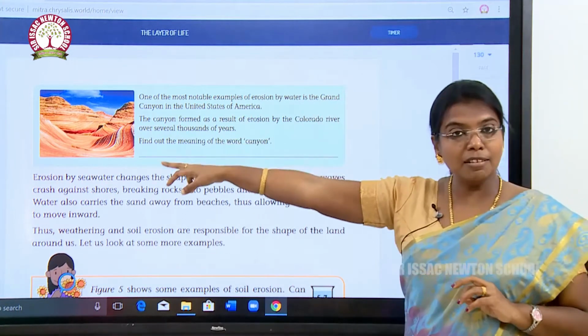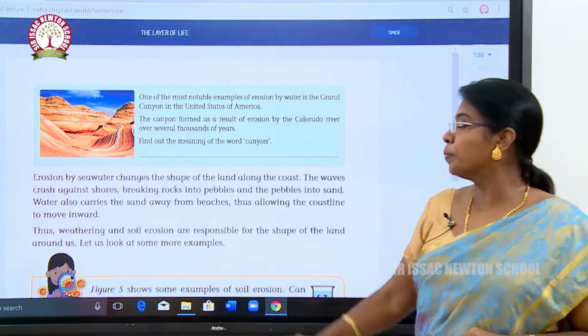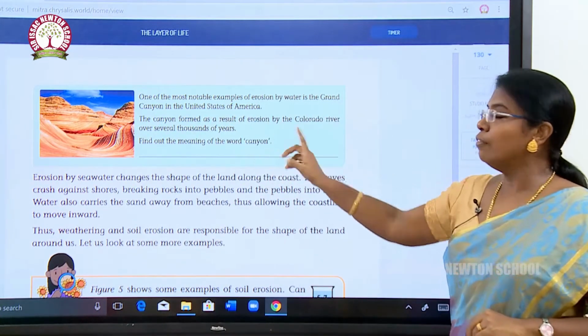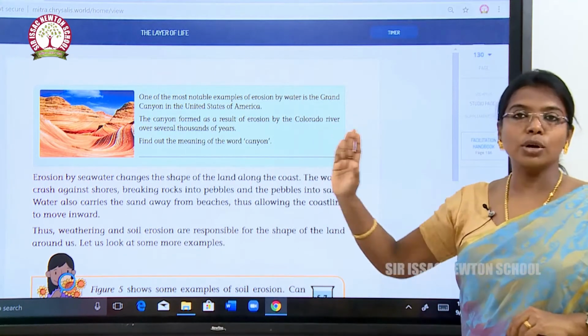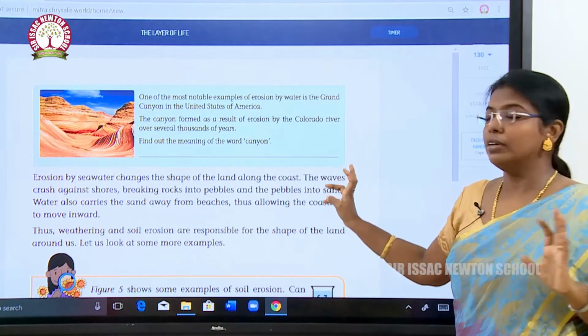See here, it is a hollow valley because of soil erosion. The canyon formed as a result of erosion by the Colorado River thousands of years ago.